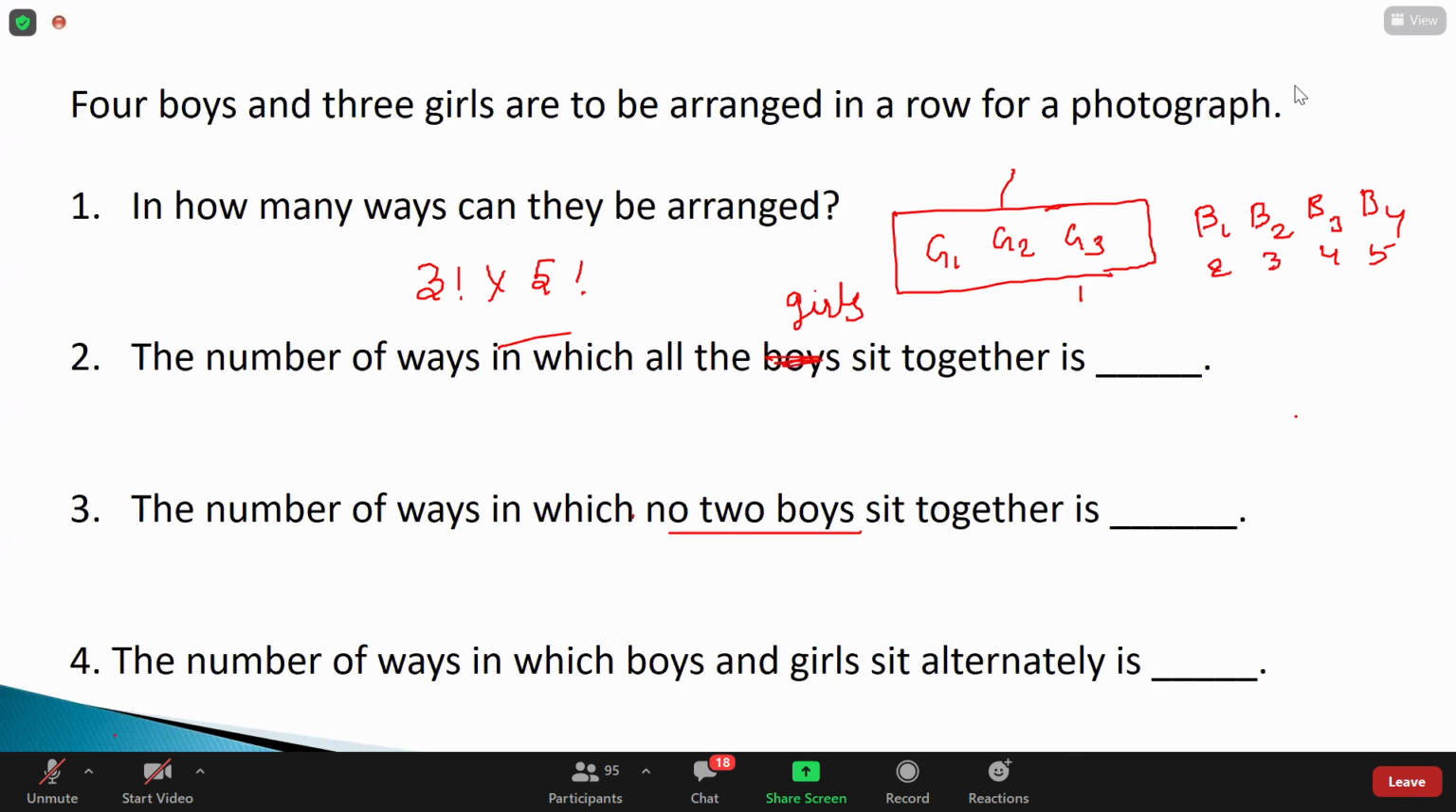4 factorial into 3 factorial. Yes, I'm so happy about that. But we can give the chance to other people also, right? Yes. Good to hear the answers.